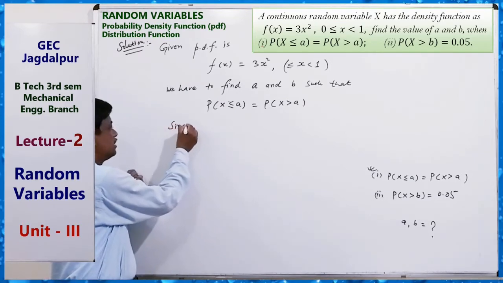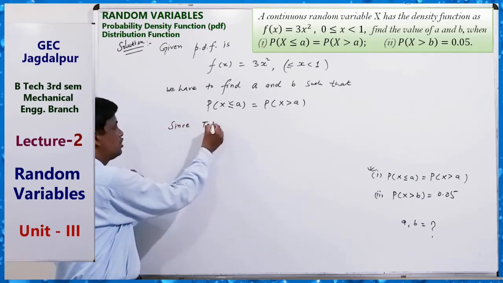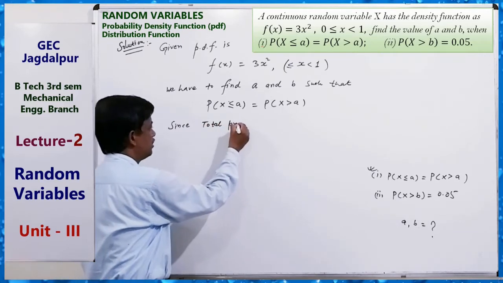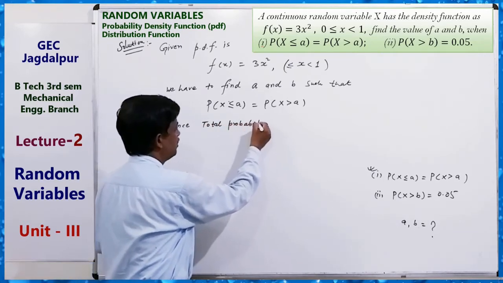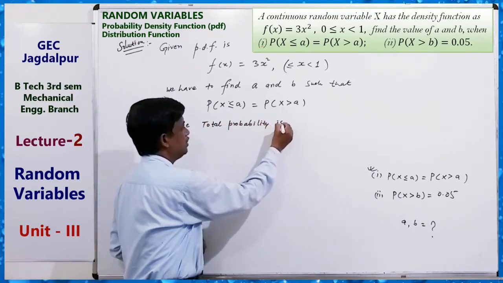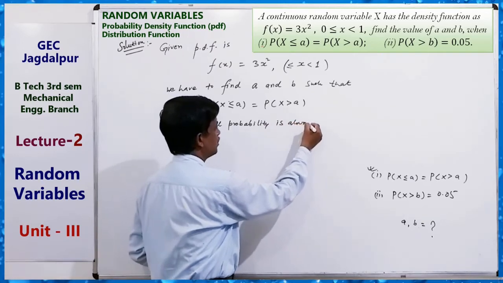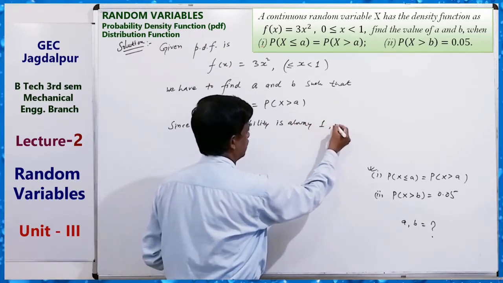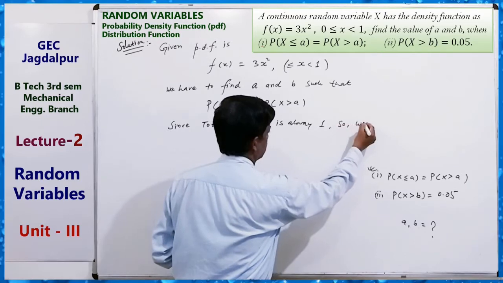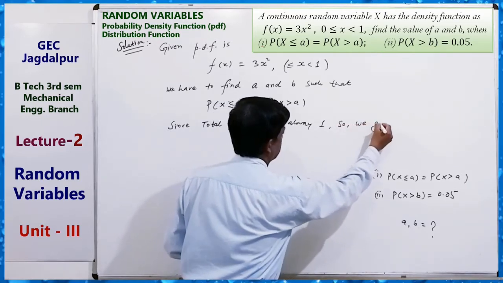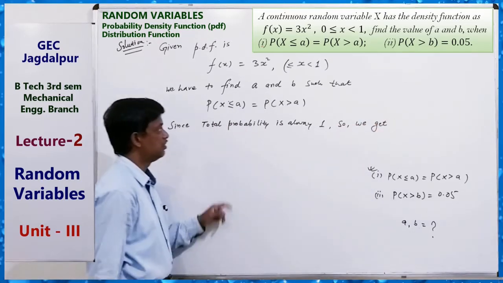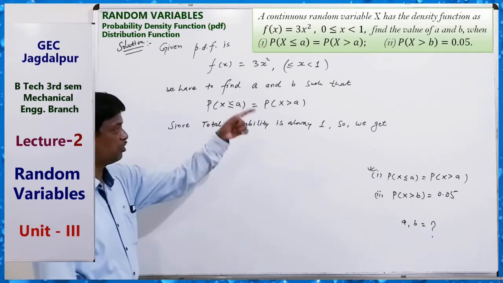Since total probability is always 1, both are equal to half because of the middle point.